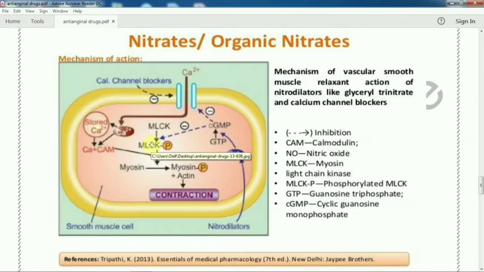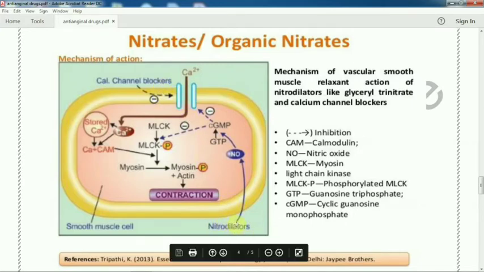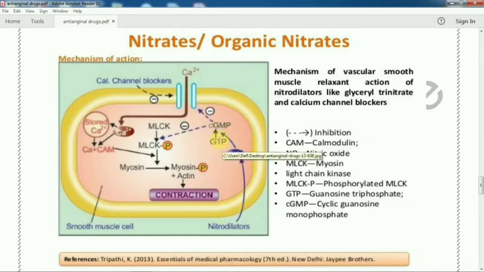So when we use a calcium channel blocker, it stops this. When we use a nitrodilator, nitrate or glyceryl trinitrate, it is converted to nitric oxide, which activates guanylyl cyclase and converts guanosine triphosphate to guanosine monophosphate, which acts on the myosin light chain kinase.